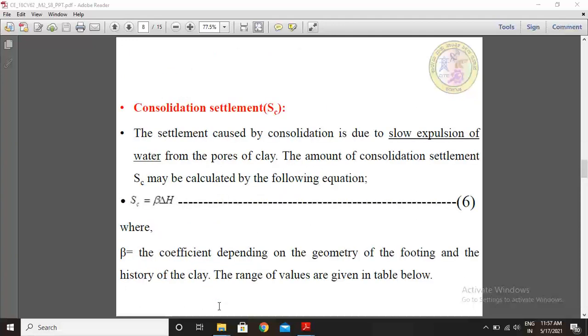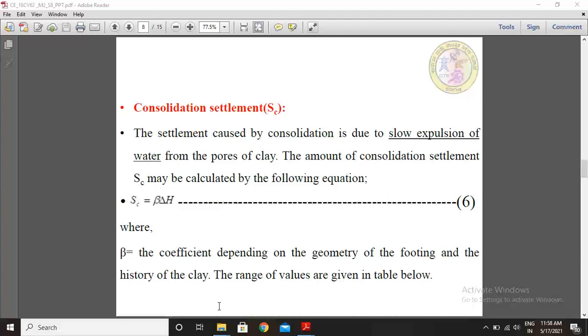Consolidation settlement. The settlement caused by consolidation is due to slow expulsion of water from the pores of clay.